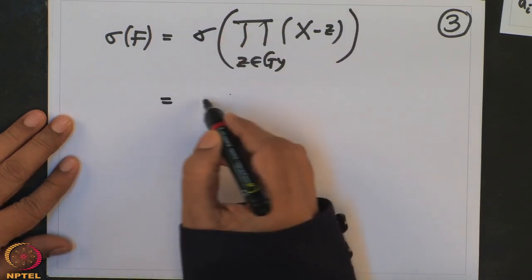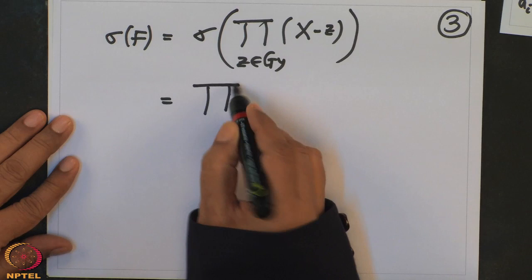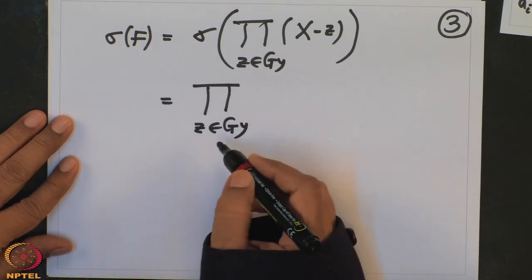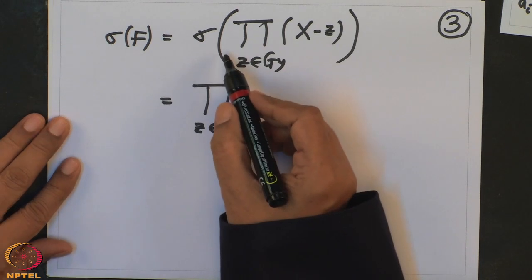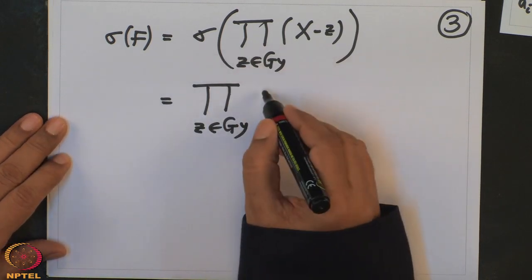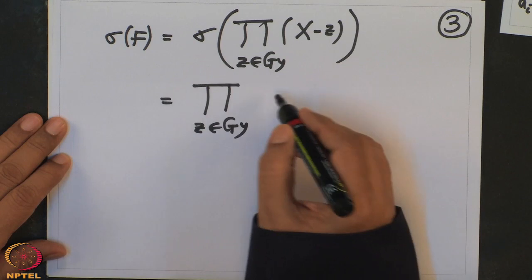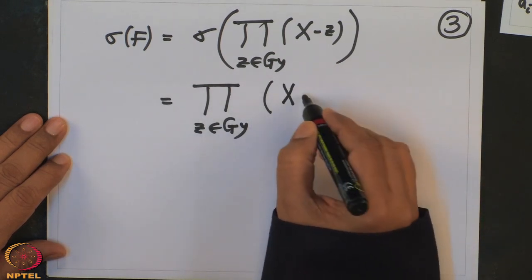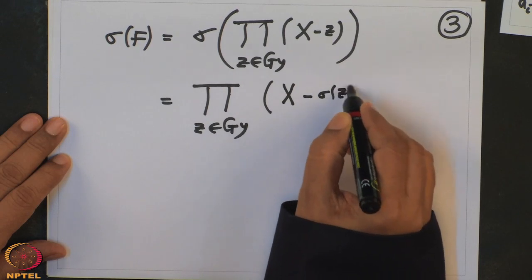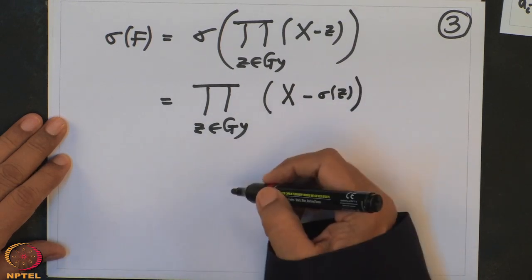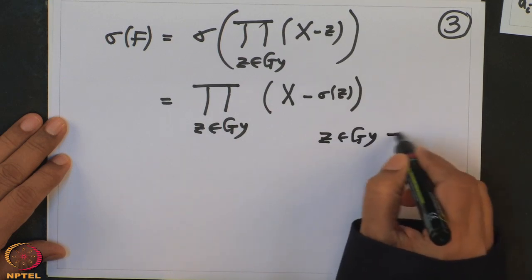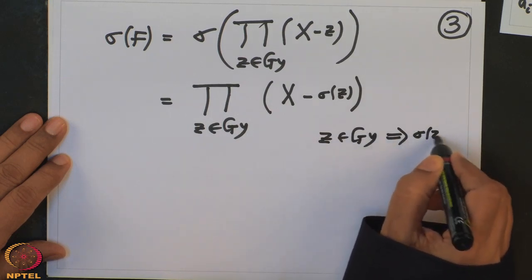But that means this is the product over z in the orbit of y, because sigma respects the multiplication. So the product will come out, and x has nothing to do with sigma. So x minus sigma z. But remember, if z is in the orbit, sigma z is also in the orbit.